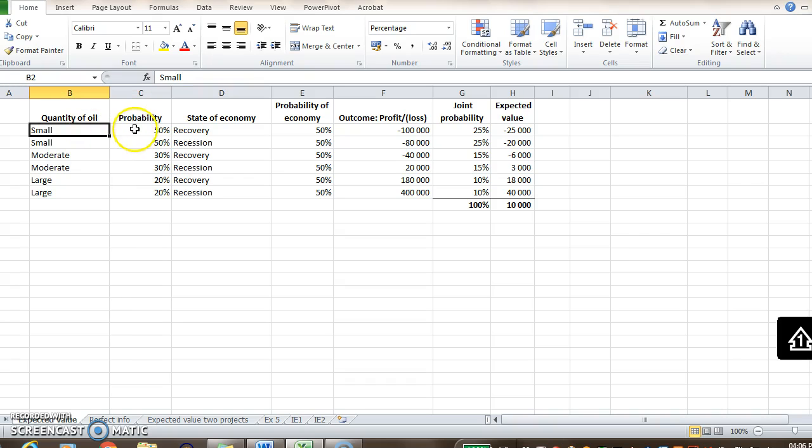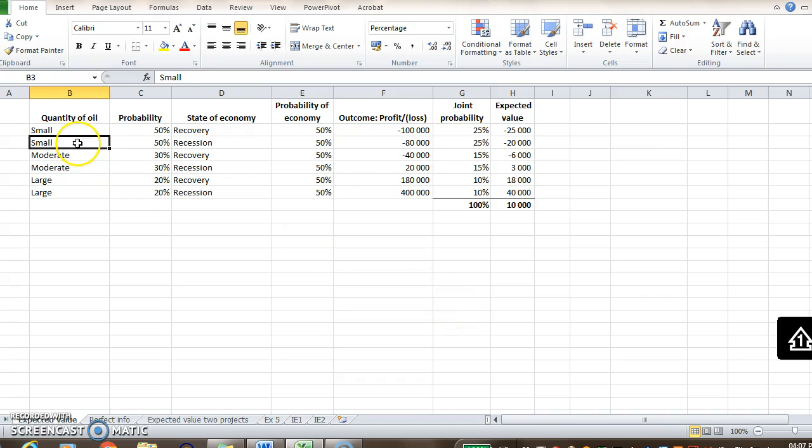chance of small being found. Then the recovery, also 50%. Then a small quantity of oil, it's still the same 50%. These two are the same. That's the probability of a small quantity of oil being found. And then a recession, which is also 50% likely. So these are the two possible outcomes for the economy. So in a case like this where there's multiple uncertainties, you have to calculate the joint probability. And that has to add up to 100%. So the joint probability of both a small quantity of oil and a recovery in the economy is 50% times 50%, which is 25% likely.